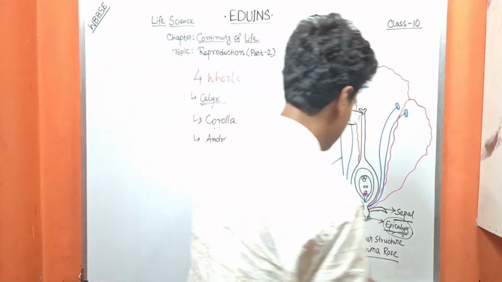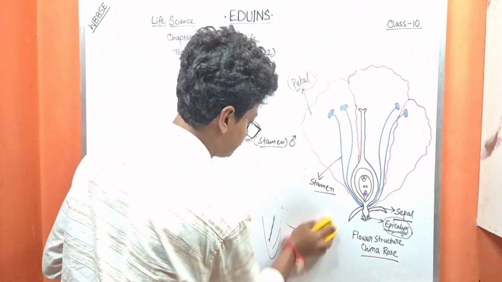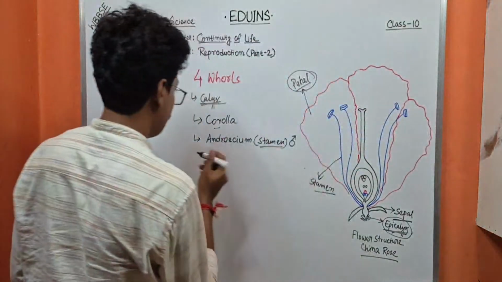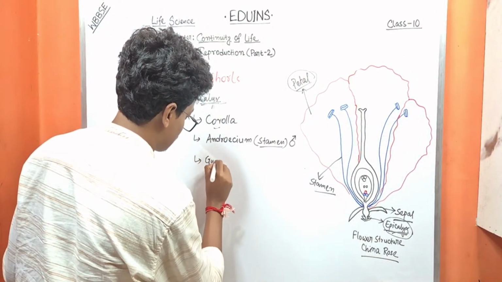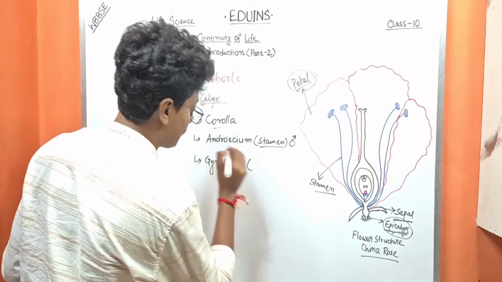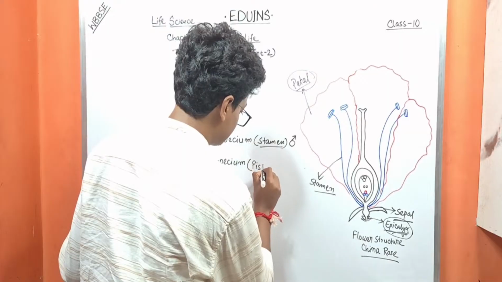Next is the female reproductive part, the gynoecium, the fourth whorl, which is also known as pistil.